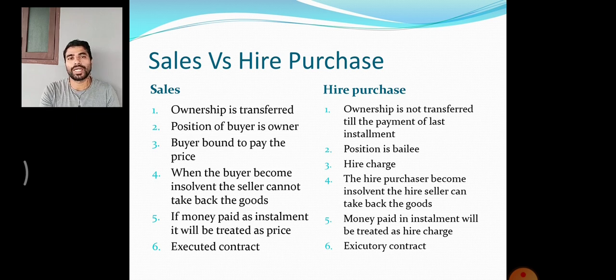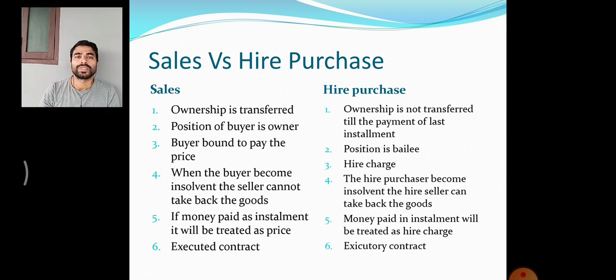Now, point number 5: in case of sales, even if the money is paid in installments, it will be treated as price. But in case of hire purchase, the money paid in installments will be treated as hire charge, not the price. It's only hire charge till the payment of the last installment.